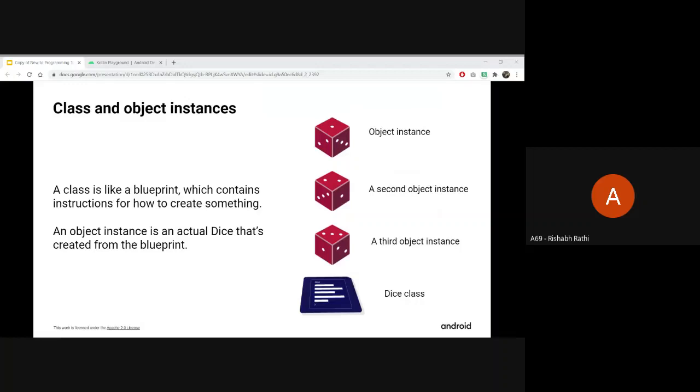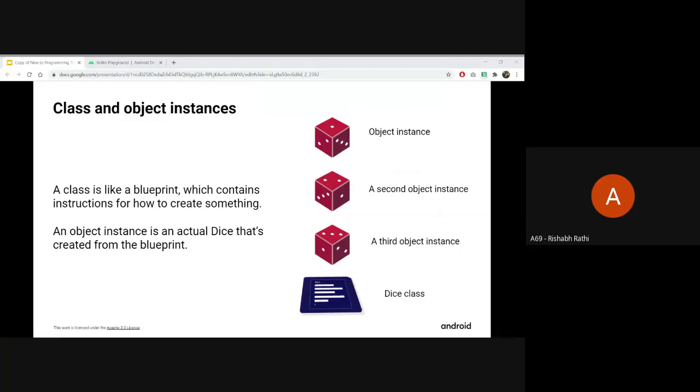You declared the class once, and you declared the instructions, like which properties should be fixed and which should be variable. Like in a dice, there are six sides. That is a fixed property. You don't want to change that. You don't want a different sided dice. What you can change is color. If you want different colored dice, you can change that. So from a single class you can create different objects. This makes your code more organized and easier to maintain.